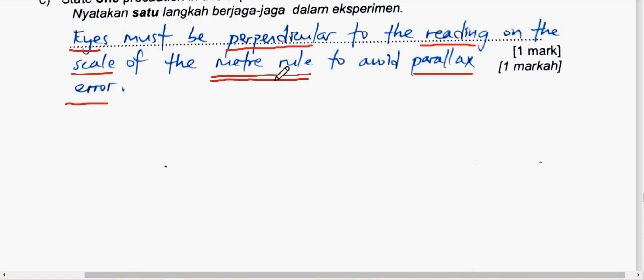Alright, with this, I really hope you can answer the question. Paper 3 is the paper that can give you a lot of marks, so you should not miss it. Try your best and be careful. Alright, be careful.